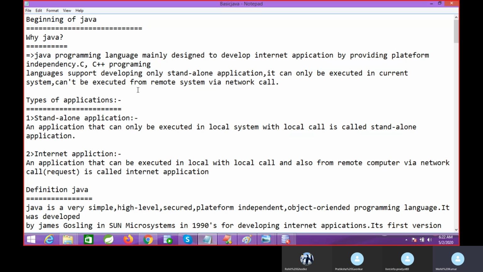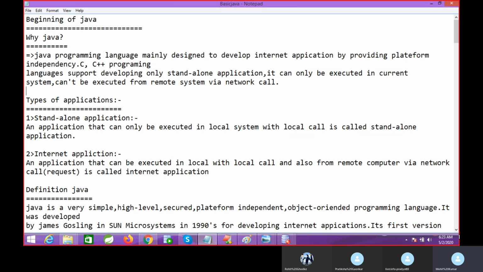So we know why Java is required. The Java programming language was mainly designed for internet applications or web applications by providing platform independency. C and C++ programming languages support developing only standalone applications. They can only be executed in the current system, and cannot be executed from a remote system via network. There are two types of applications. One is the standalone application. This Notepad is a standalone application, and Amazon, Flipkart or Facebook, all internet applications, are called web applications.